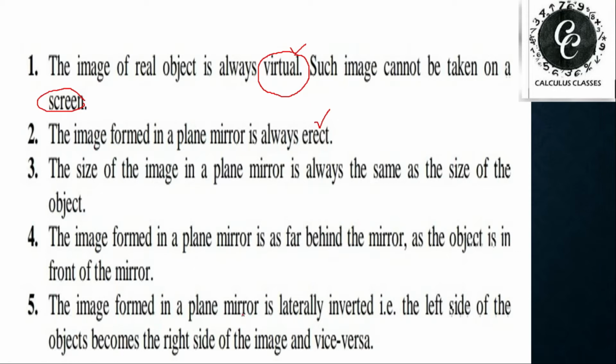The image formed in a plane mirror is laterally inverted. We already discussed this point. That means the things on the left side of the object will appear on the right side in the image, and the things on the right side will appear on the left side. Left becomes right and right becomes left.